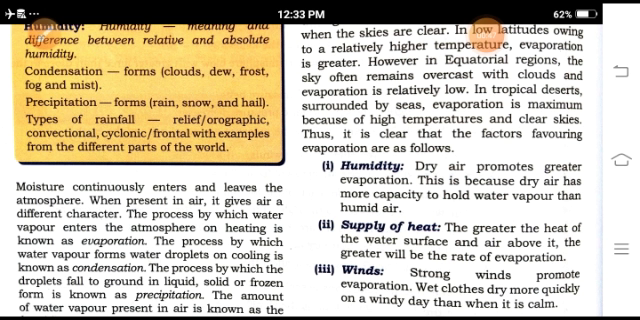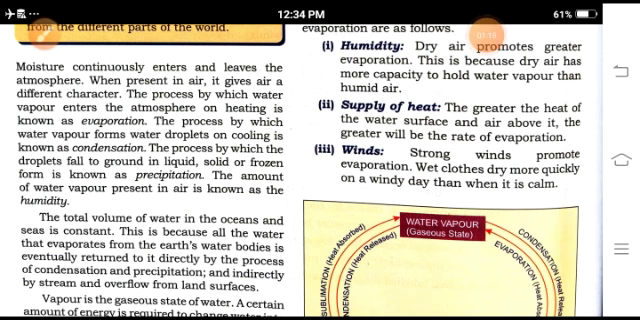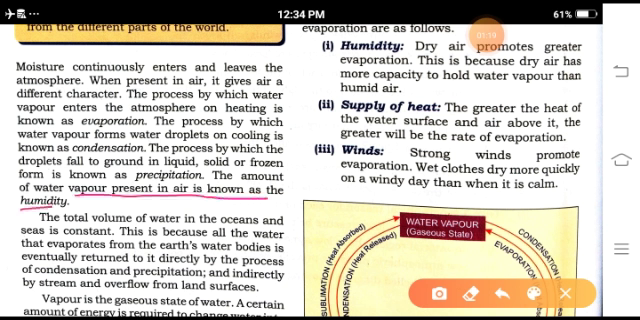You know that the process by which water vapor forms water droplets on cooling is known as condensation, and the process by which the water droplets fall to the ground in liquid, solid, or frozen form is known as precipitation. The amount of water vapor present in air is known as humidity.